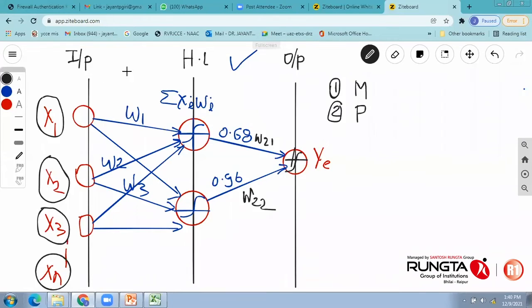What we usually do is we transfer information from input layer to hidden layer, and from hidden layer to output layer. The information flow is from this to this and from this to this. So that's why this is called a multi-layer feed forward perceptron or multi-layer feed forward neural network.